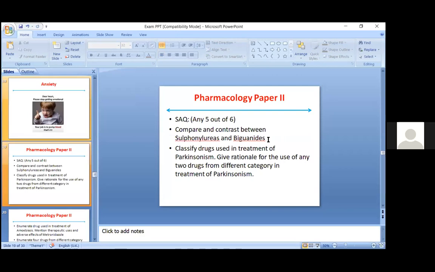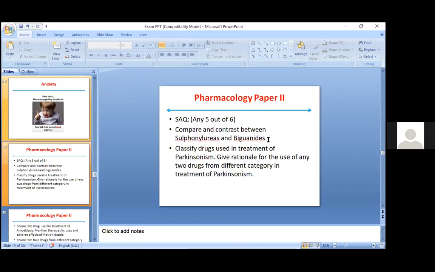Okay. Then you write down how sulfonylureas and biguanides differ: what is the mechanism of action, what are the side effects. Like hypoglycemia can be caused by sulfonylureas, but it is not caused by biguanides. That has to be mentioned particularly over here. You also have to write that sulfonylureas have different derivatives, and biguanides are from different derivatives. So this is a very important question and you can easily score on it.